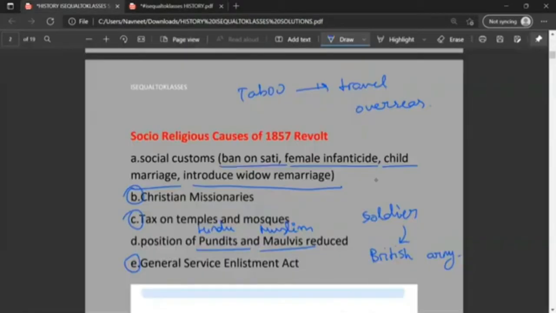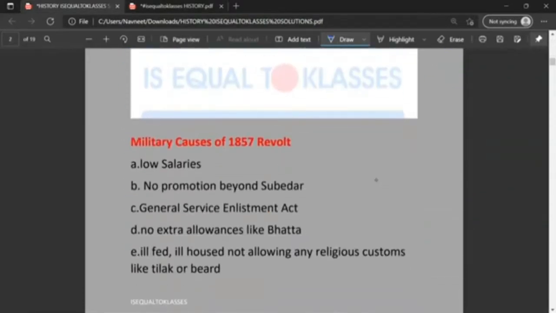The military causes of the 1857 revolt. Low salaries were paid to the Indian soldiers. No promotion beyond Subedar. General Service Enlistment Act, as I've explained before. No extra allowances like bhatta. And finally, the soldiers were ill-fed, ill-housed, and not allowed religious customs like the tilak. Even though they served the British Empire in India and were as efficient as their British counterparts, they weren't fed as nicely as was intended.